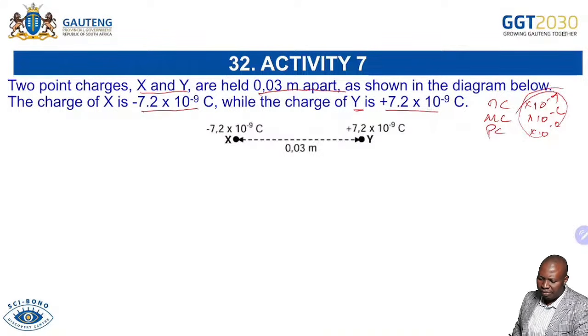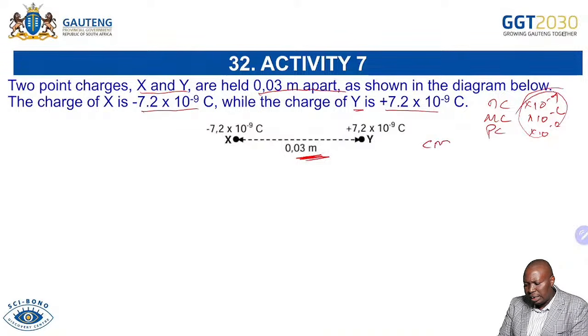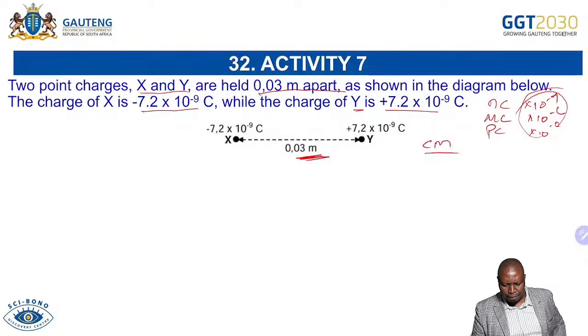So I hope you have that and you will be able to do that. Now, your distance must be in meters, because we can give you centimeters. Expectation is to divide by 100, so that you are able to move to the right what is expected of yourself. So please have the correct SI unit.